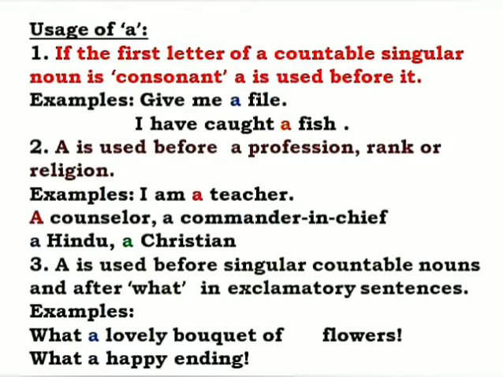Now come to the second rule. A is used before a profession, rank or religion. Suppose I'm talking about someone's profession, like I am a teacher. So here teacher is a profession. She is a dancer. So dancer is a profession. He is a painter. So painter is his profession. So before a profession we use the indefinite article a.